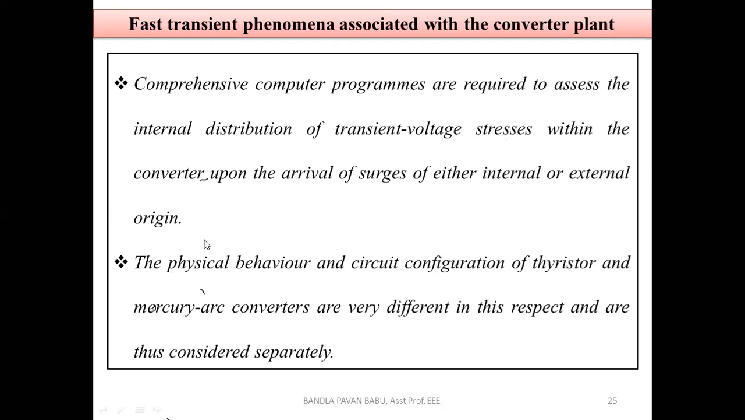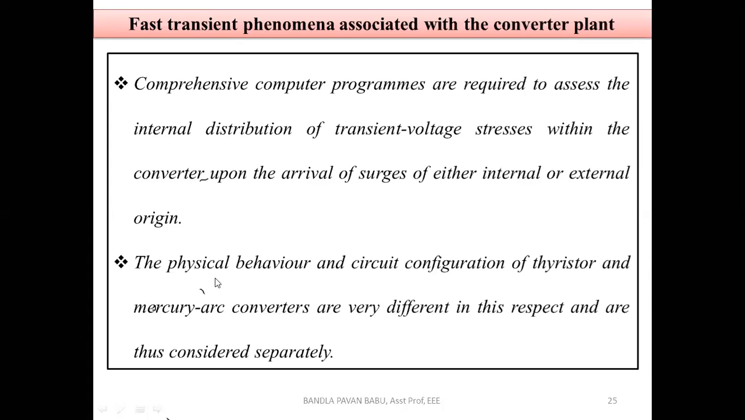So either internal or external origin. Whatever may be the cause, either disturbances from the DC side, or disturbances from the AC side, anything, or maybe internal faults or something. We need to continuously monitor that.